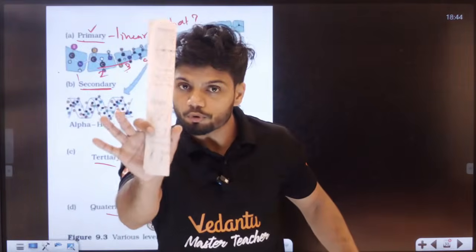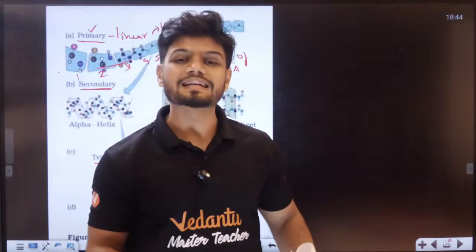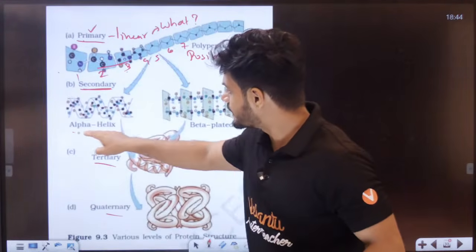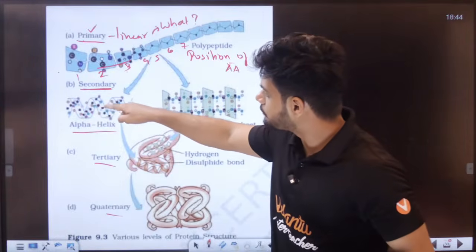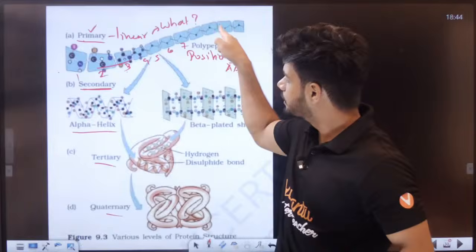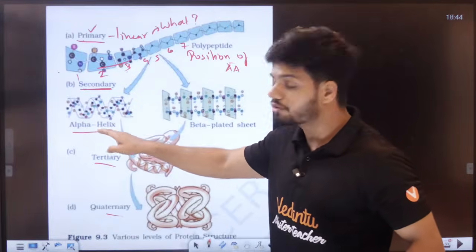Now this is also the protein structure. It undergoes coiling in a right handed fashion. That is alpha helix. Can you see? It undergoes coiling. Now this entire coil is made up of what? Can you see this linear chain? The same linear chain is undergoing coiling right now. Now that is called alpha helix.